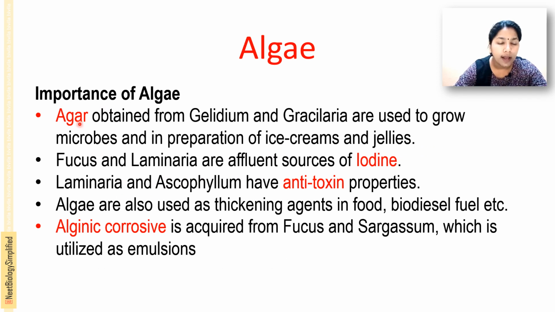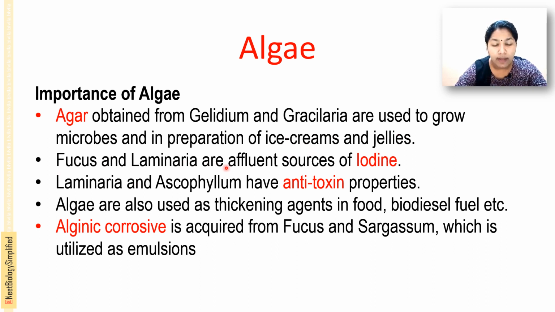The agar obtained from Gelidium and Gracilaria, which are red algae, is used to grow microbes and in the preparation of ice creams and jellies. That is, agar is used to make the medium for the growth of microorganisms, and also to prepare ice creams and jellies.